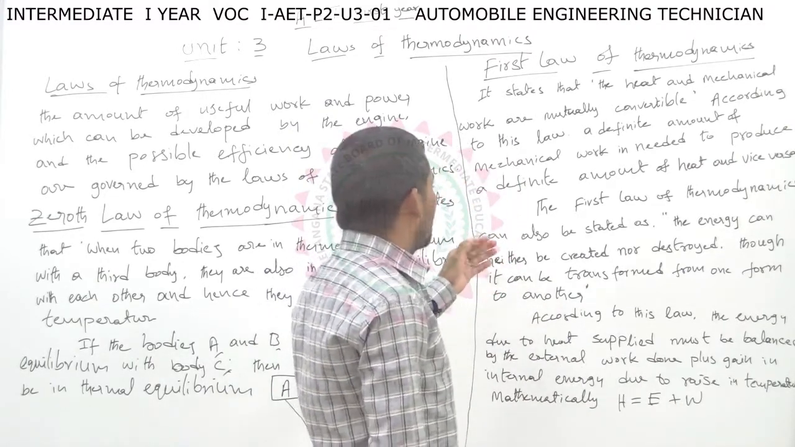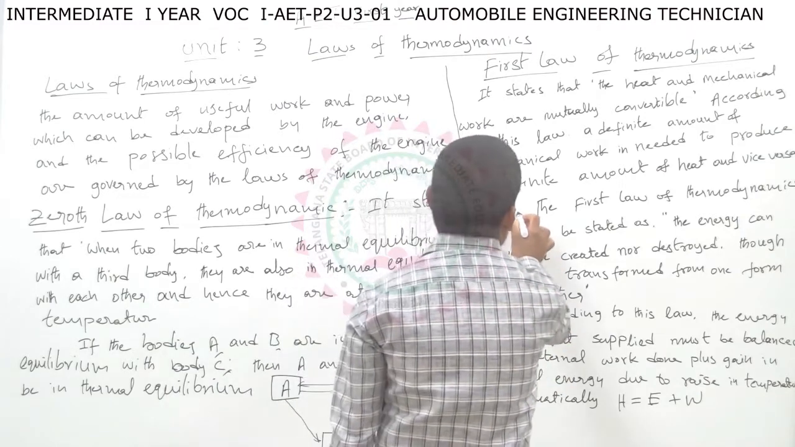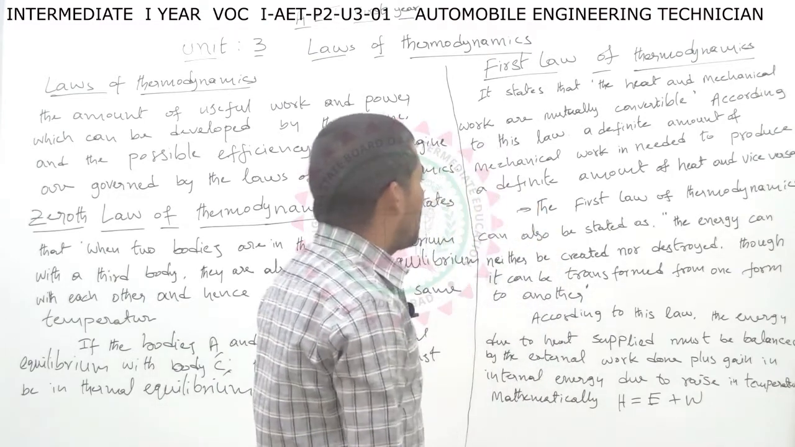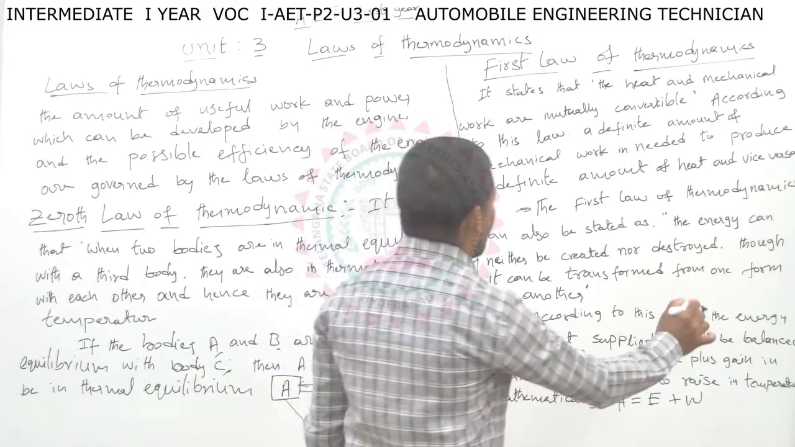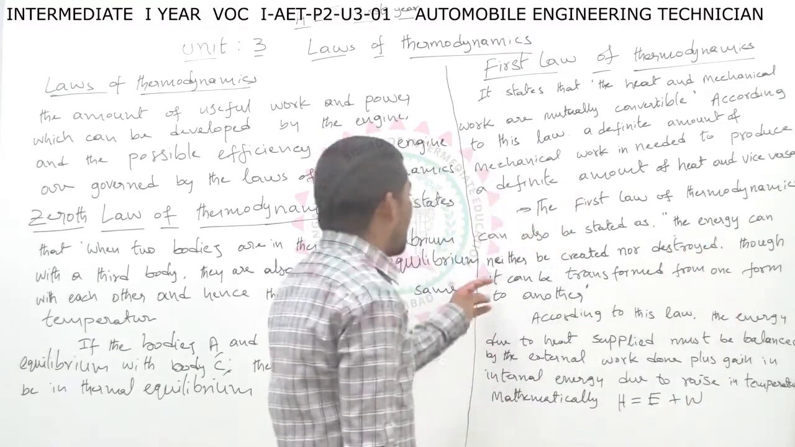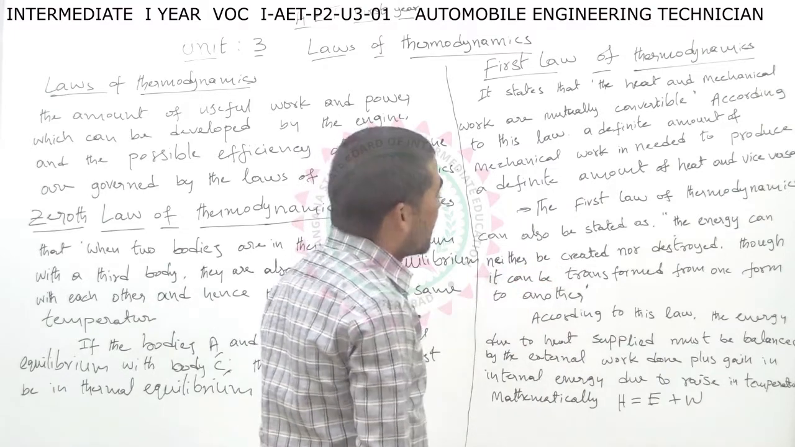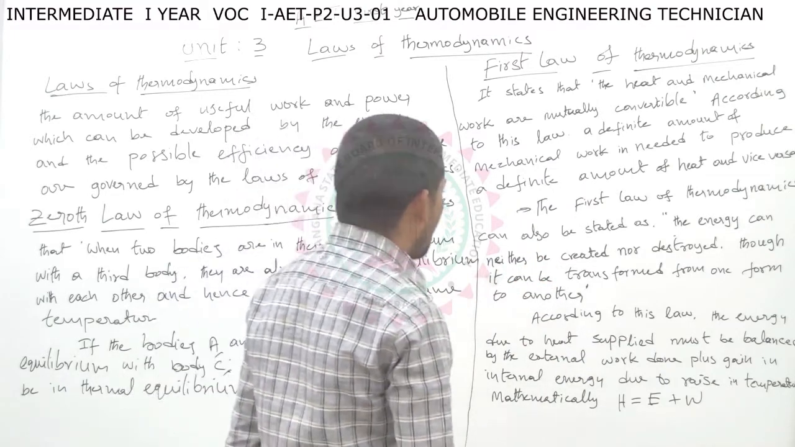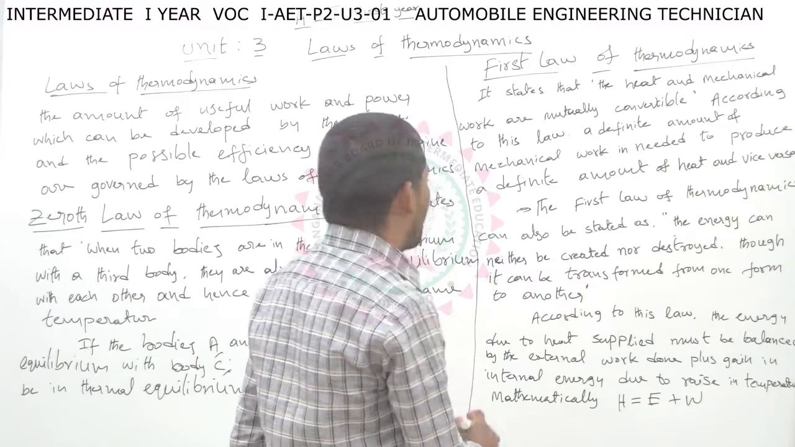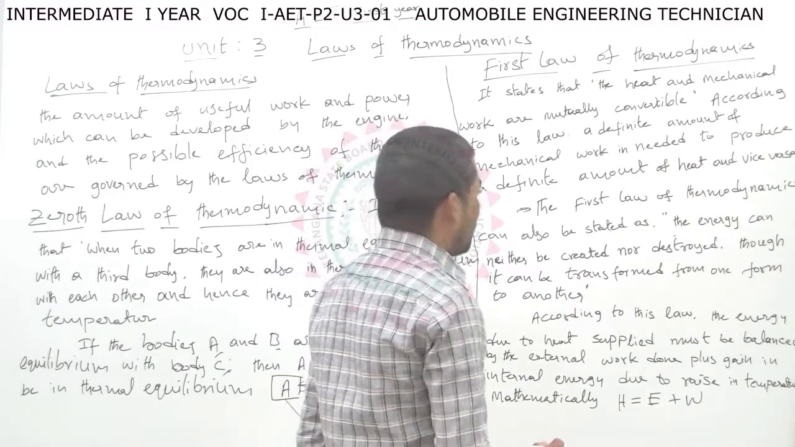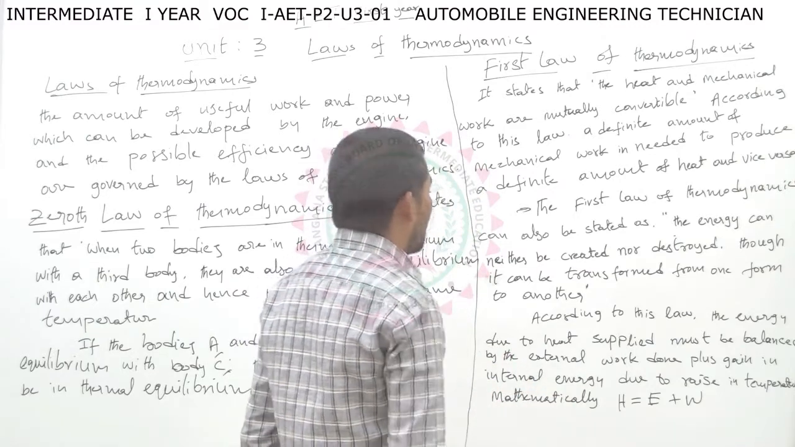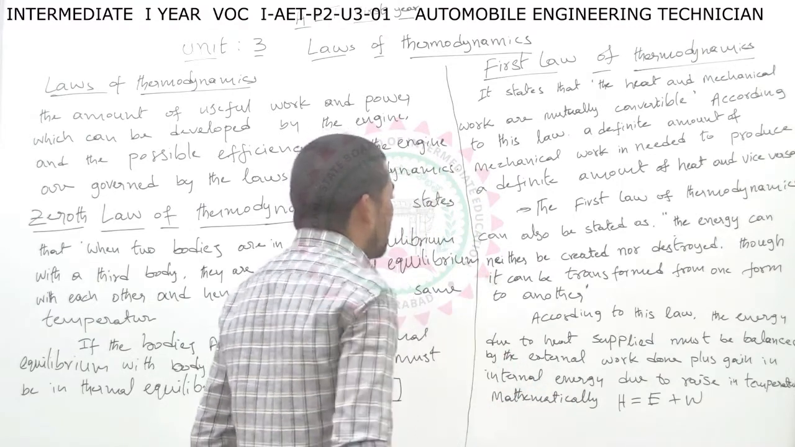Same definition, one more: the first law of thermodynamics can also be stated as energy can neither be created nor destroyed. So it can be transferred from one form to another form. The energy can transfer from heat energy into mechanical energy. That is called the first law of thermodynamics.